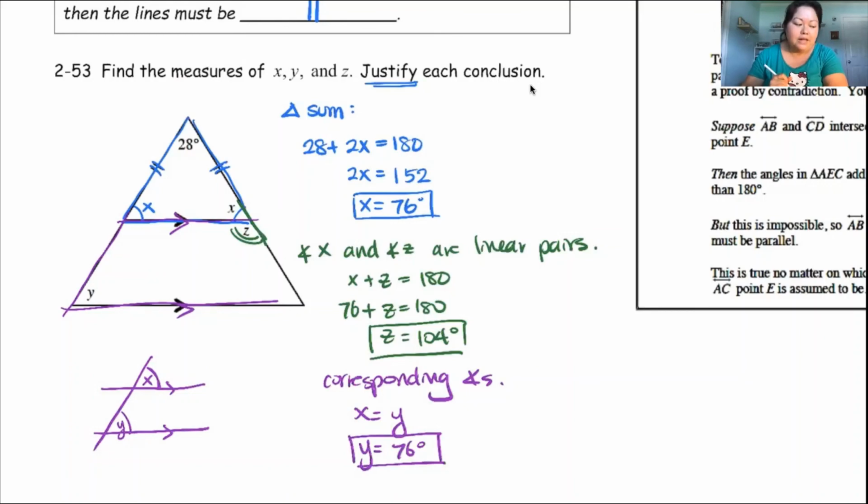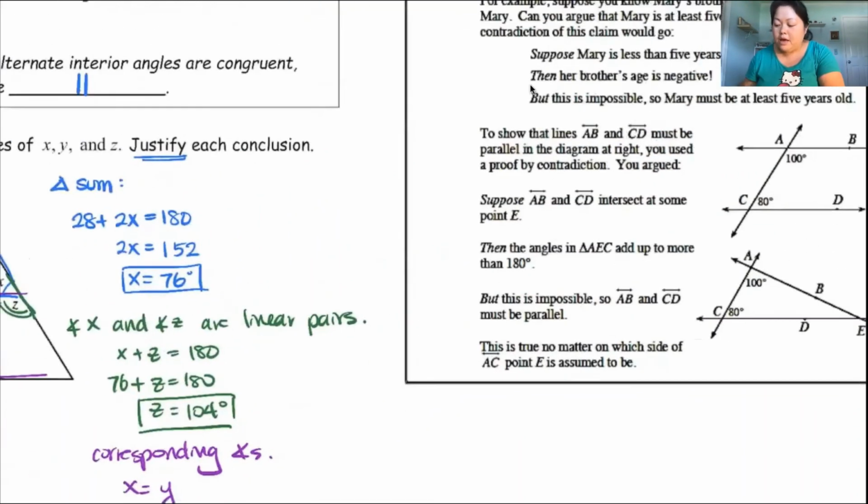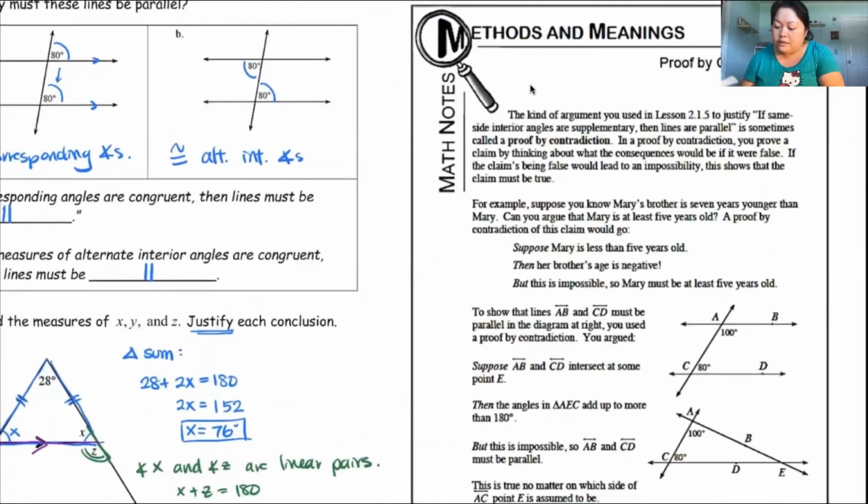Okay, all right. So when you have some time, please take some time to read over the last part of this and methods and meanings, proof by contradiction. It's basically what we did today. We tried to assume something is true and then we went backwards to show that it's not true. It's a little bit tricky, but read through it and just see it for the first time. And don't worry, we'll use this method later on in a different chapter. So this is just a, hey, have an idea about it. And then we'll definitely go through this idea in more depth a little bit later. Okay. All right. That's it.